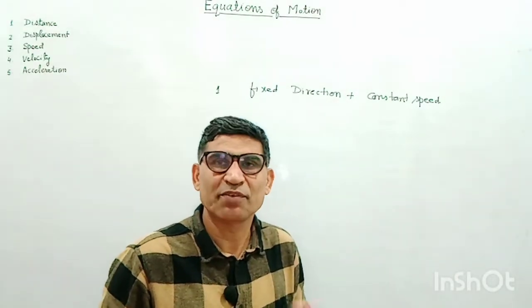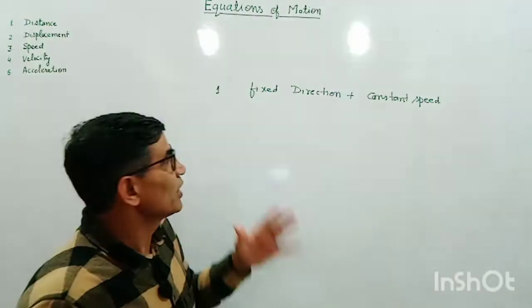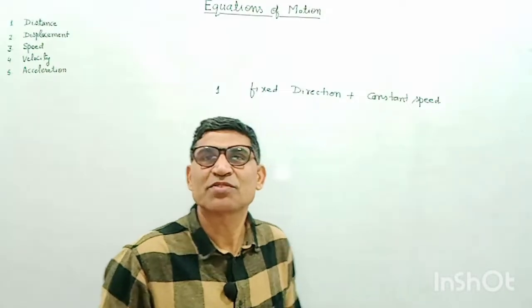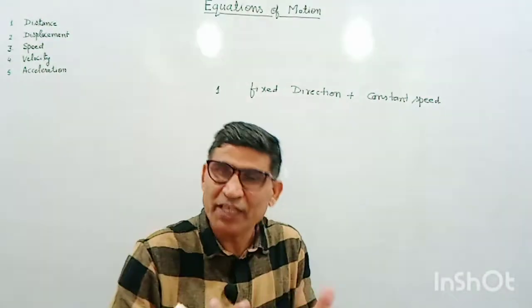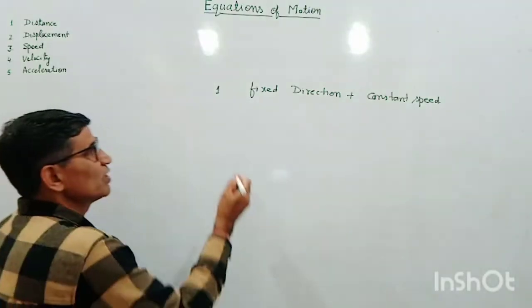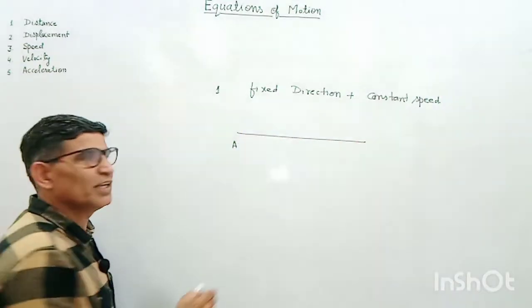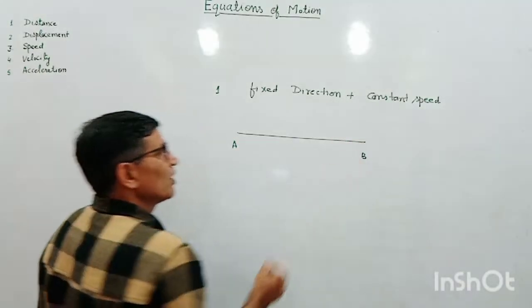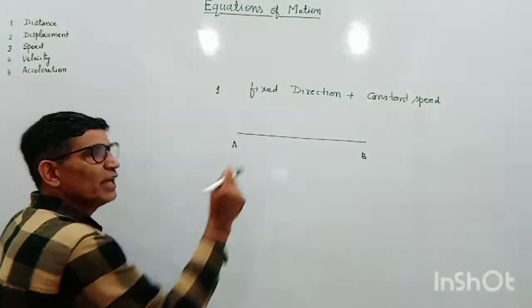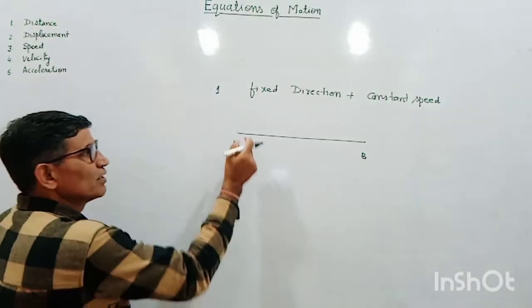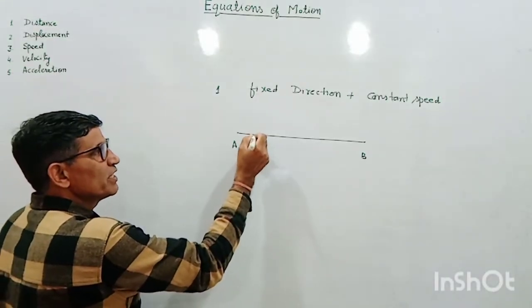I will explain the difference between the two. There will be no difference between velocity and average velocity or instantaneous velocity. No difference between speed and velocity as well, because the direction is fixed. The body is moving, suppose, from point A to point B. Now, in every time interval, howsoever small it may be, the distance traveled by the body is the same.